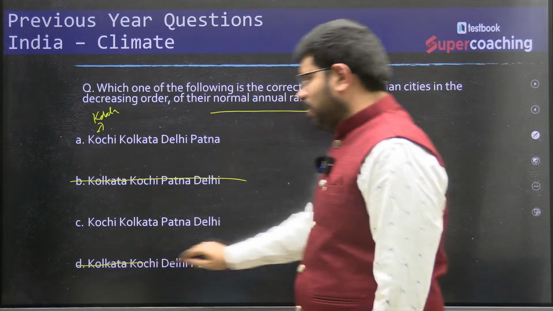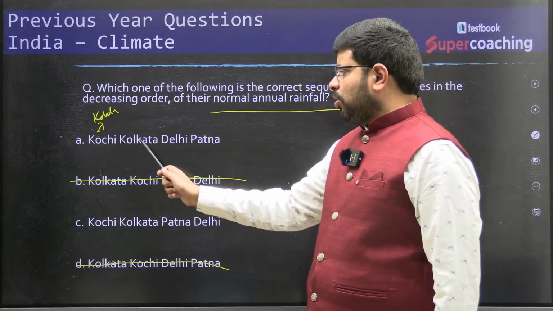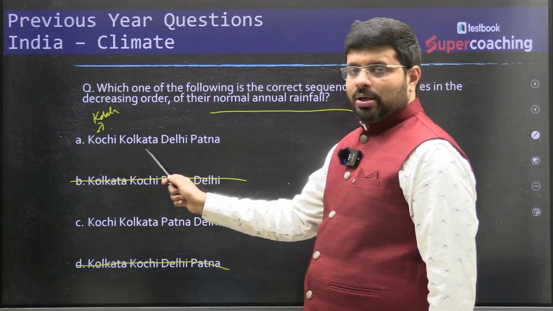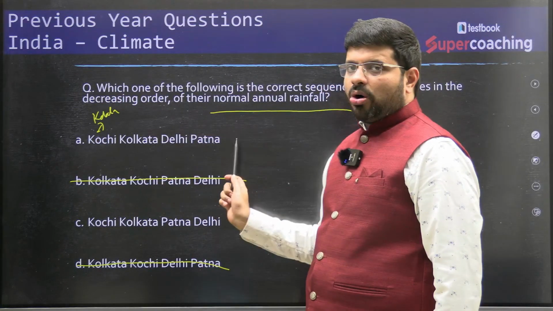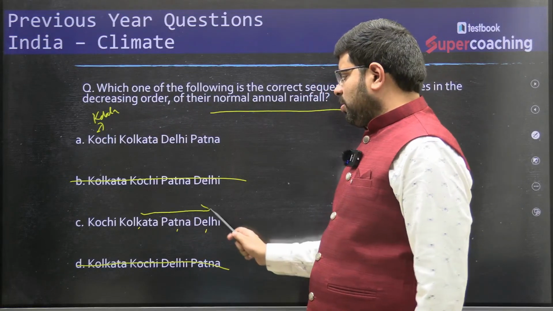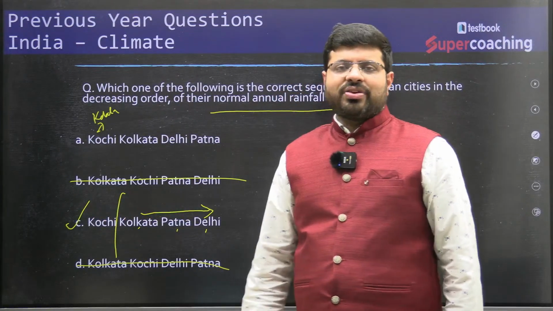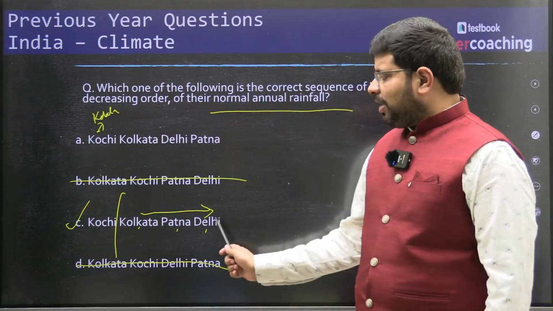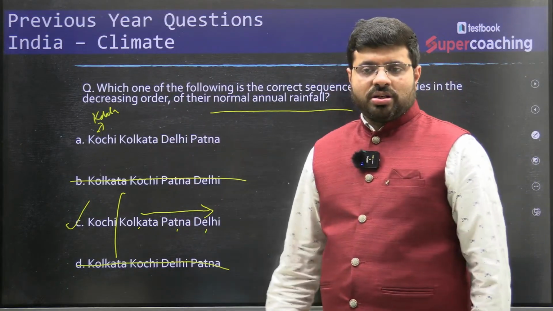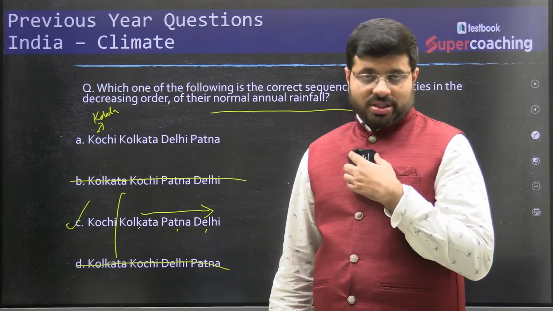Then after Kochi, you see Kolkata, Delhi, Patna, or Kolkata, Patna, Delhi. Kolkata, then Delhi, then Patna: there is no order. Whereas Kolkata, Patna, Delhi has an order, from east to west. Generally the Western Ghats of India receive more rainfall, then rainfall decreases from the west to the east. This is also a previous year question. There is some kind of repetition even in the UPSC Civil Services.